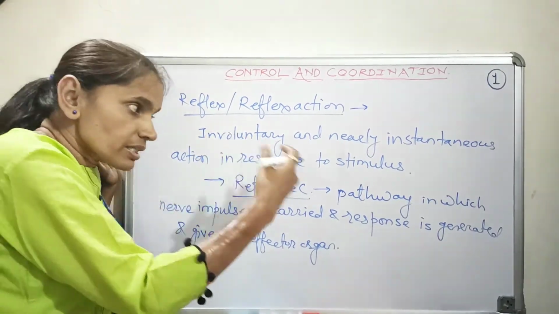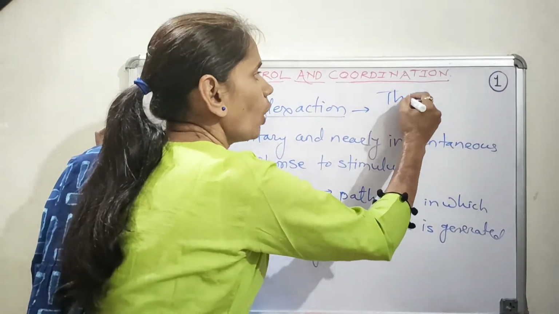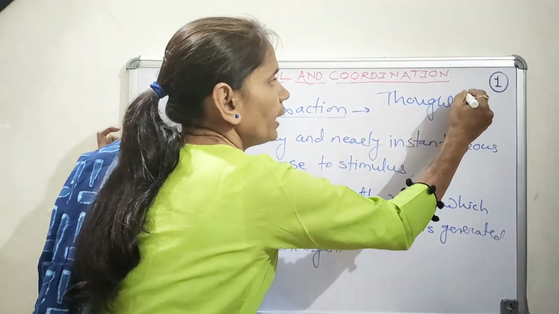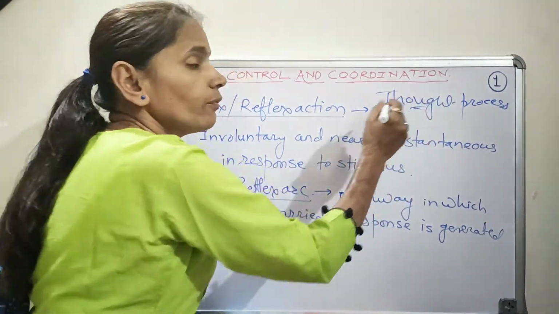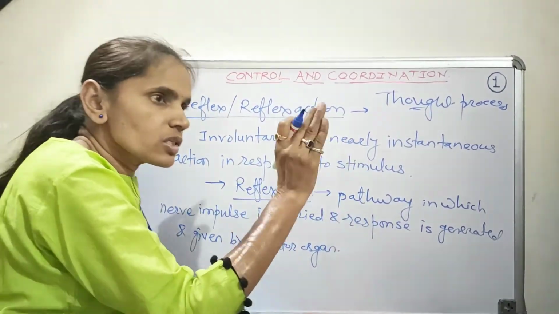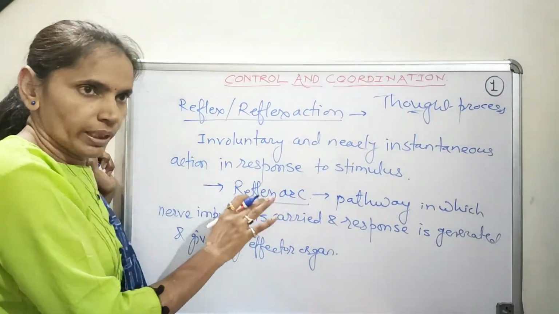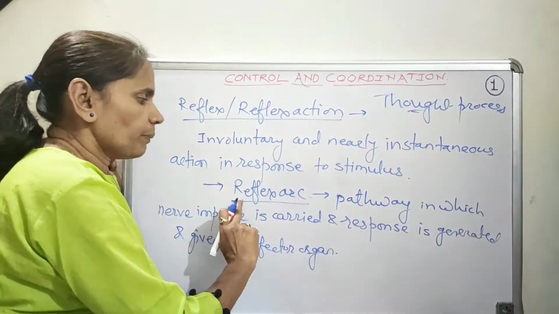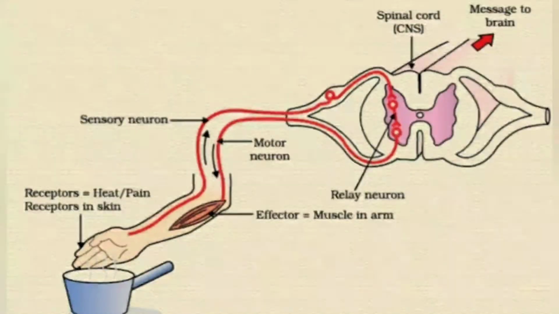So instead of going by a typical pathway, as in the case of a thought process where time is required for thinking, in the reflex action the instantaneous movement is observed, and the pathway is known as reflex arc. This is the diagram representing reflex arc.